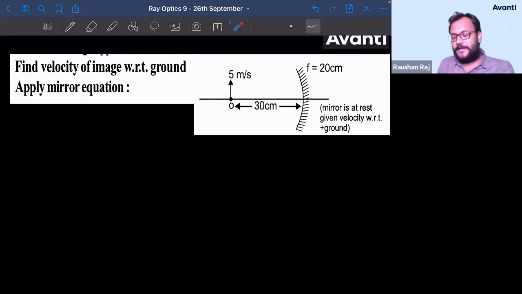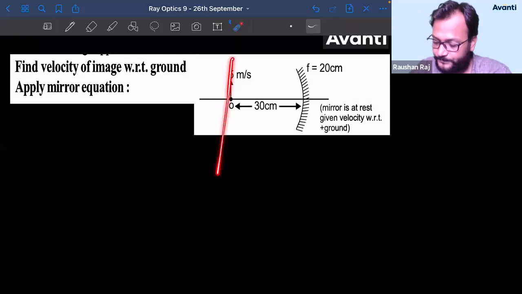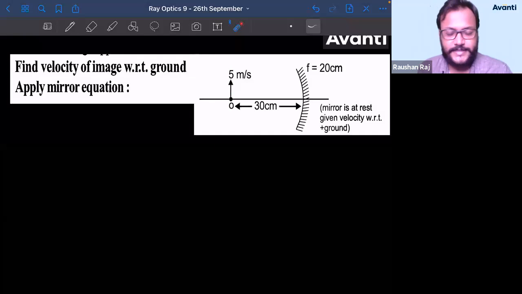See if I write, look what will happen. The particle is moving in this direction, right? So can I say I have to find the rate of change of position in this direction? The particle is moving perpendicular to the principal axis. So we have to find the rate of change of position in a direction perpendicular to the principal axis. Particle was here, now the particle will move in this direction.